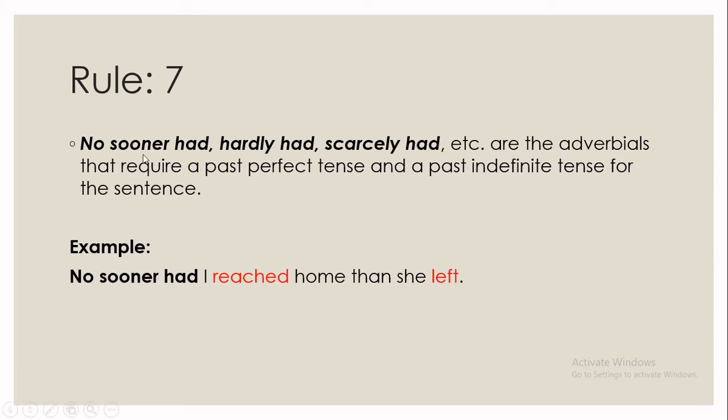After this, no sooner had, hardly had, scarcely had, it requires a past perfect tense and a past indefinite tense for the sentence. So here, no sooner had I reached. You can see the past perfect tense, and it also requires a past indefinite tense, which is then she left. So you can see the past perfect tense and the past indefinite tense in the same sentence, and it will happen when there is no sooner had, hardly had, and scarcely had.